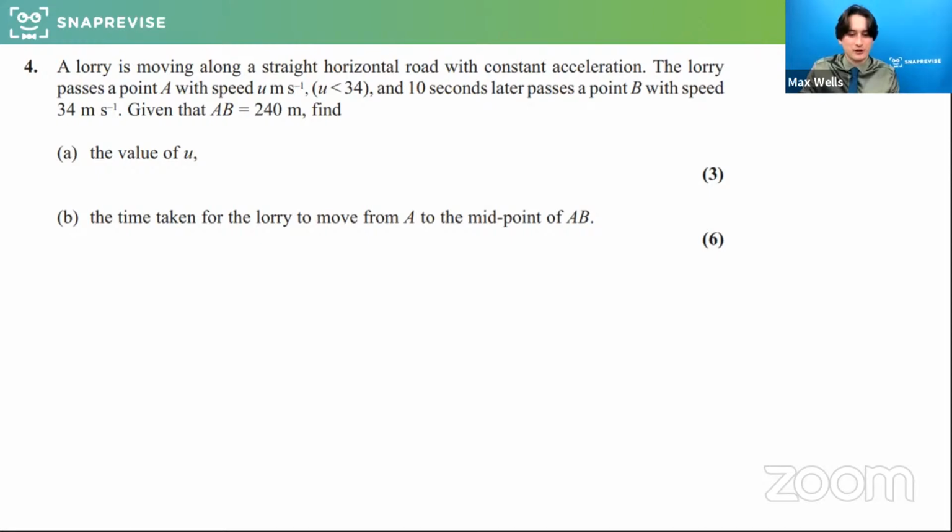A question: a lorry is moving along a straight horizontal road with constant acceleration. The lorry passes point A with speed u meters per second, where u is less than 34, and 10 seconds later passes a point B with speed 34. So it tells us it's increased. The acceleration should be positive because it's gone from something less than 34 to 34. Given that AB is 240, find the value of u. Again, feel free to work ahead of me with this. That would be great.